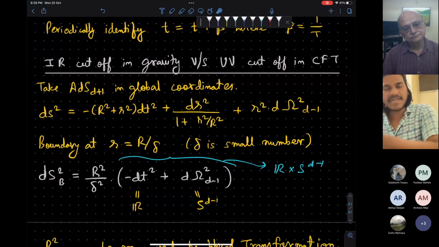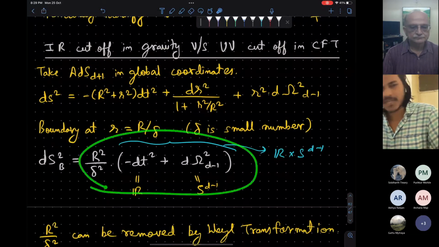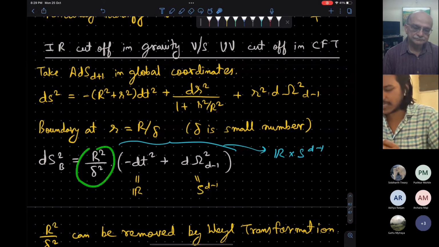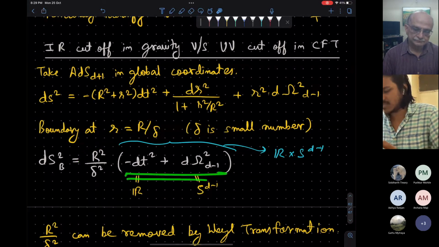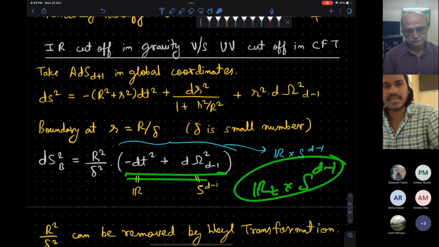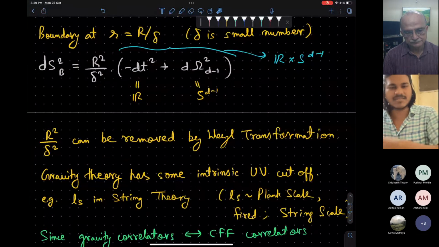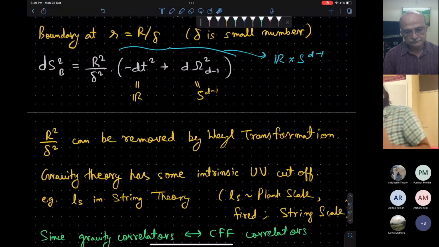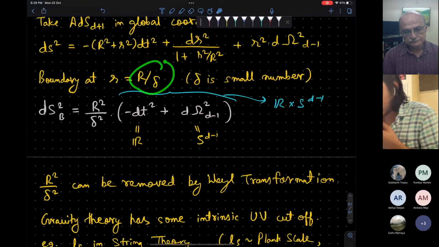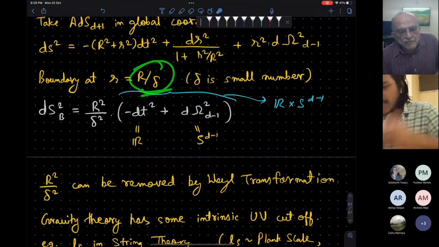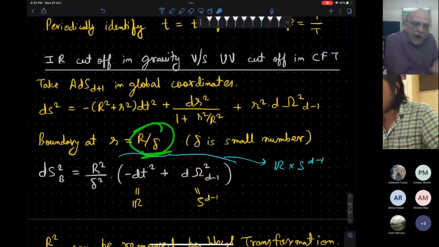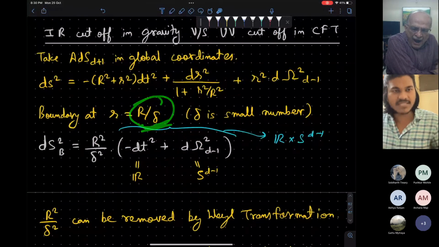Okay, so the boundary metric will become this. We will have this factor R squared upon delta squared, and this piece is just R_t cross S^(d-1), the cylinder. This factor can be removed by Weyl transformation, this conformal transformation. So we see that this R by delta is the infrared cutoff. This is the infrared cutoff in gravity, the large distance cutoff.